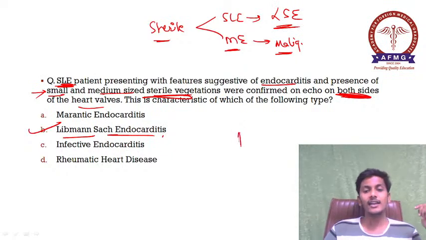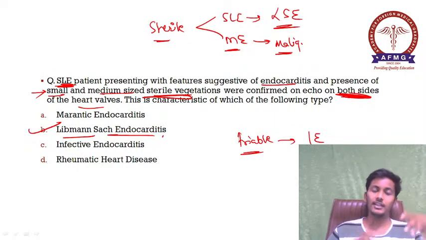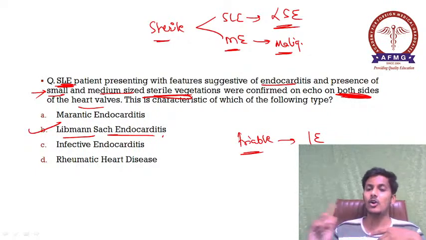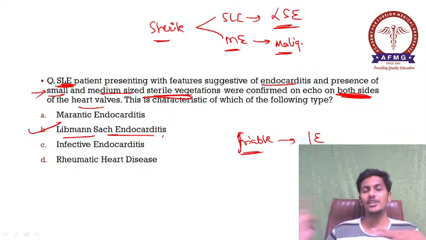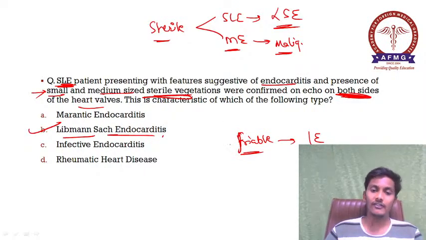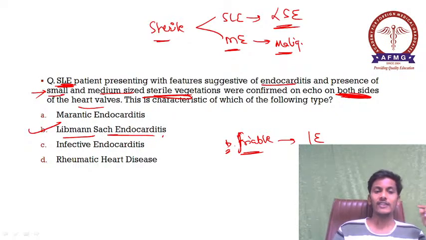Okay, and if there are friable vegetations, then these are on the upper surface of the valves, then these are suggestive of infective endocarditis. And infective endocarditis पे question था already in August examination. There was splenomegaly and portal hypertension के features दिए हुए थे. Okay, so these are friable vegetations, means easily breakable, which can get dislodged, go to somewhere else and cause embolism over there. So this are seen in cases of infective endocarditis.